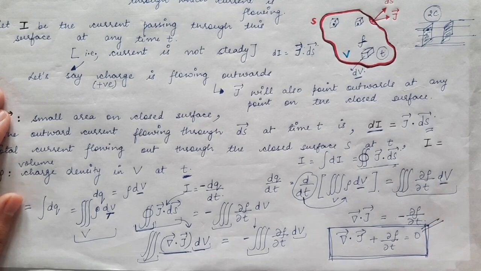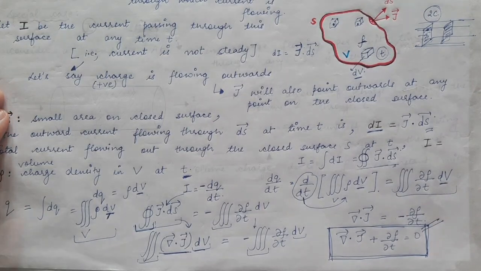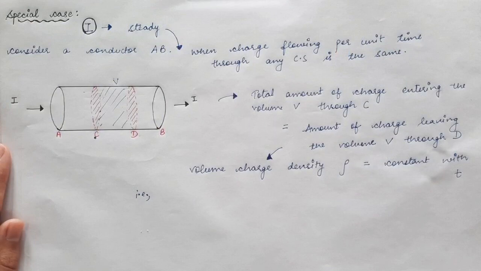So this is the final equation of continuity. We are going to see the special case of equation of continuity. In the equation of continuity, we have considered that current is not steady. Over here we are supposing, what if current is steady? So what do we mean by steady current?